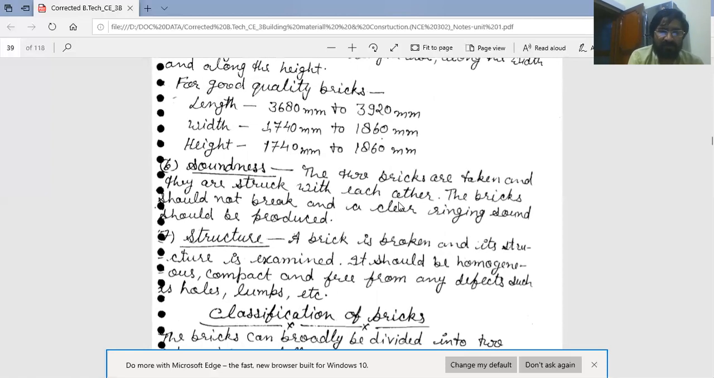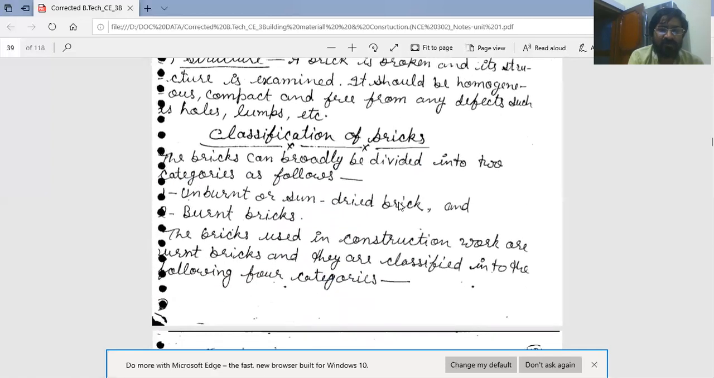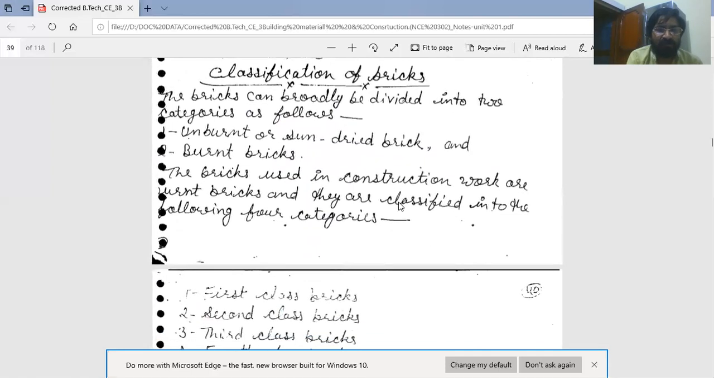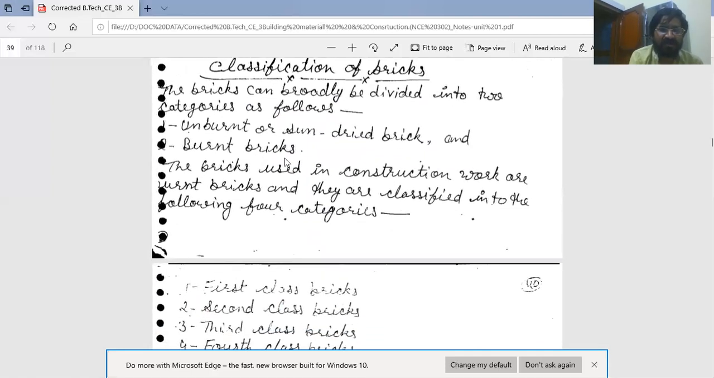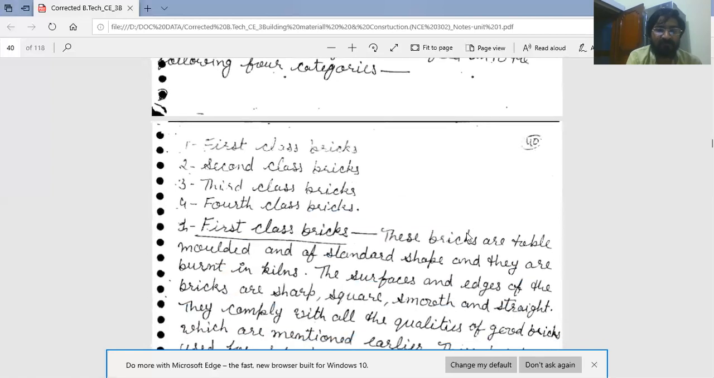Here is a classification of bricks. The bricks can broadly be divided into two categories as follows: unburnt or sun-dried bricks, which are generally not used in important types of structure, and second, burnt bricks. Generally, burnt bricks are used in the structure. The bricks used in construction work are burnt bricks, and they are classified into four categories: first class bricks, second class bricks, third class bricks, and fourth class bricks.